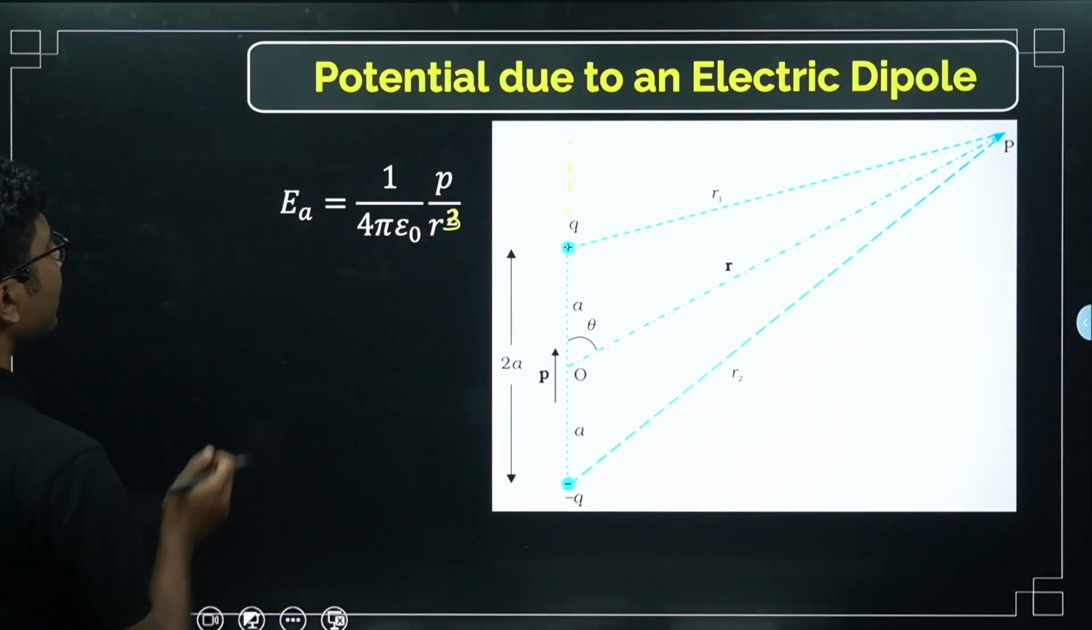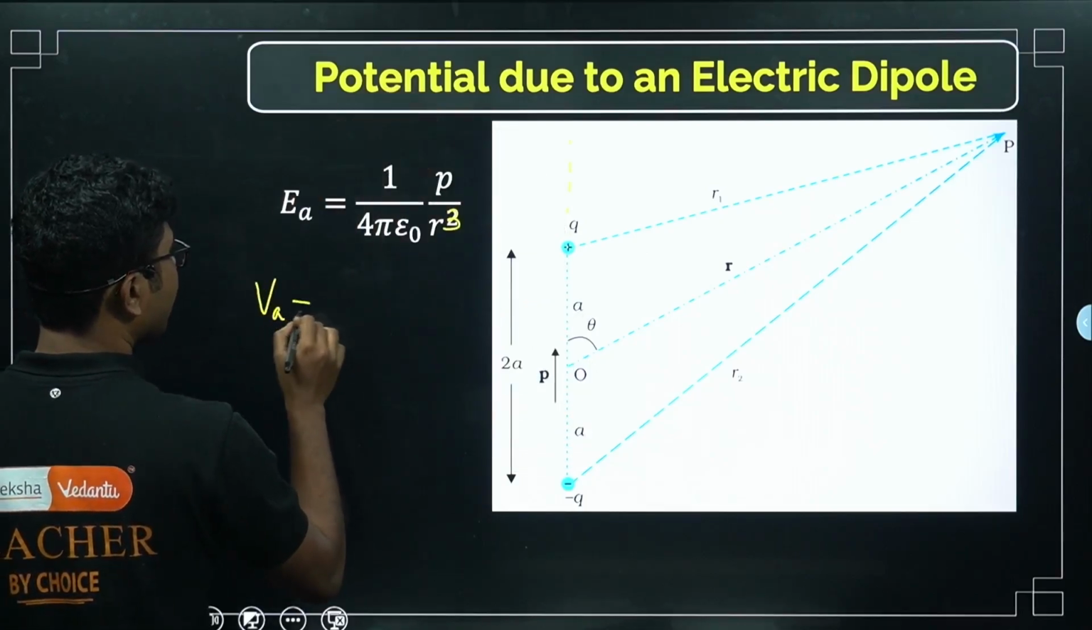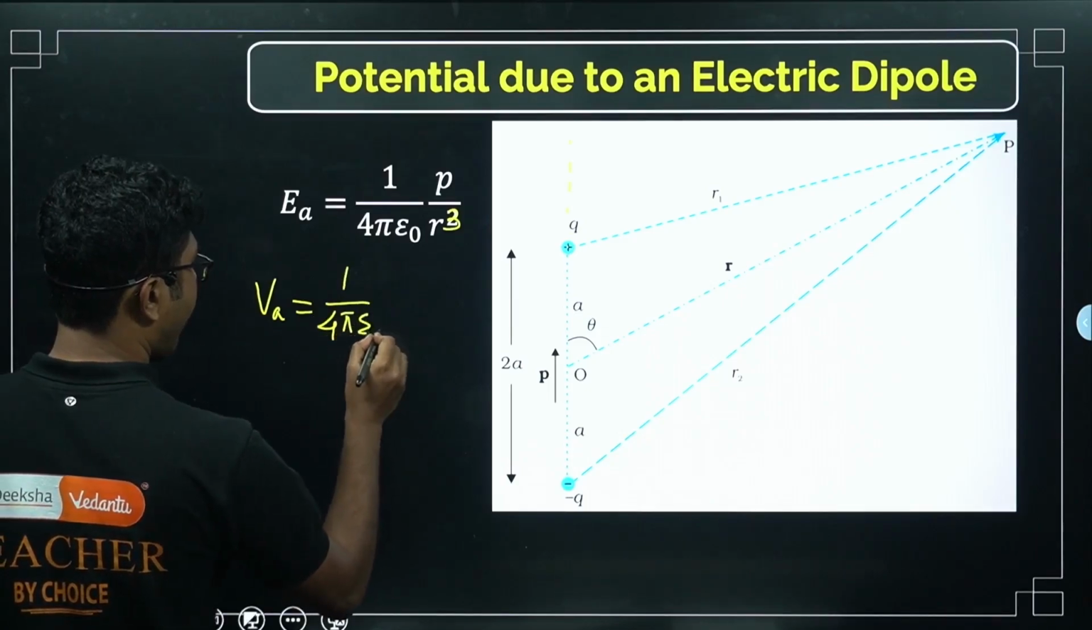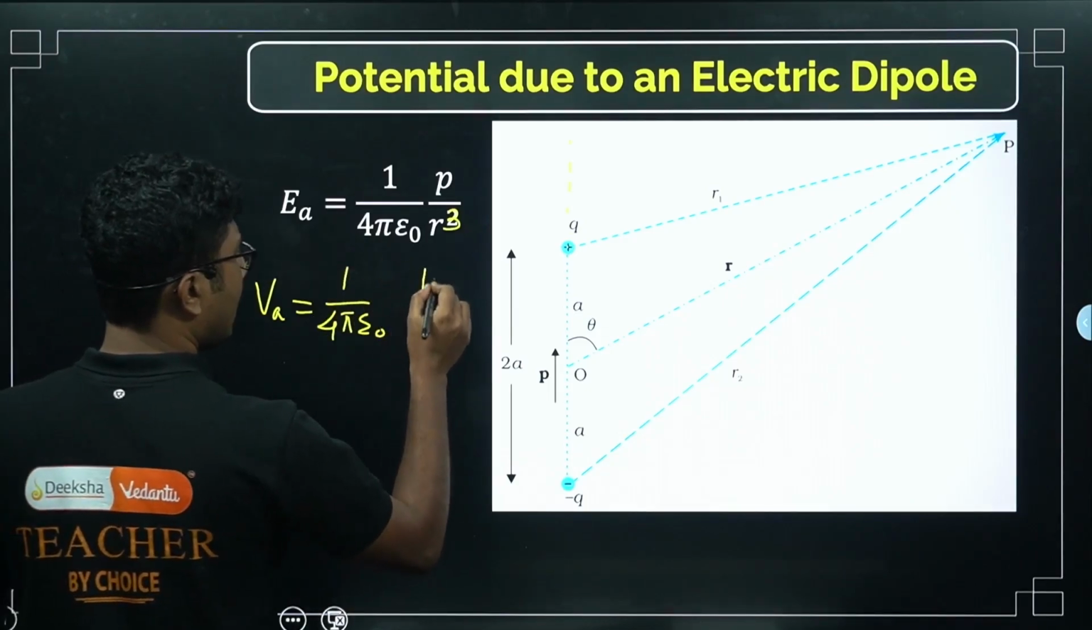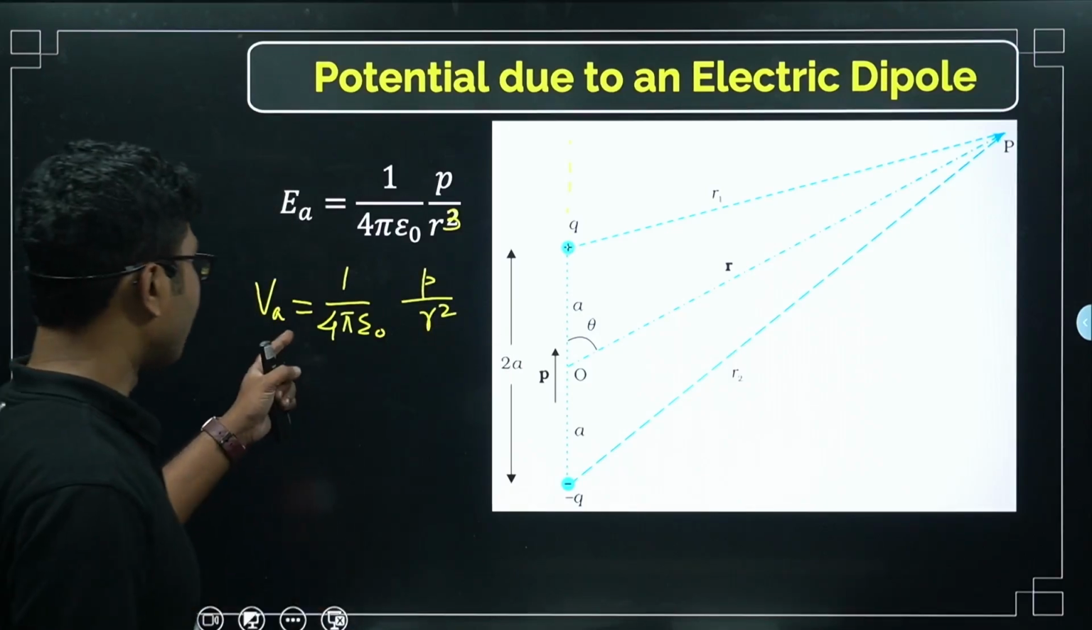Now, what will be the expression for electric potential on the axis? The potential on the axis will be 1 by 4 pi epsilon naught P by R square, right? This is the expression for potential on the axis.